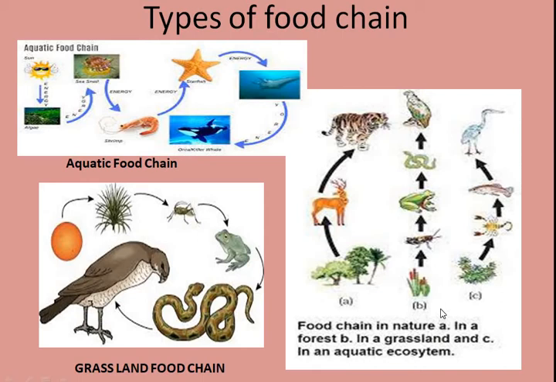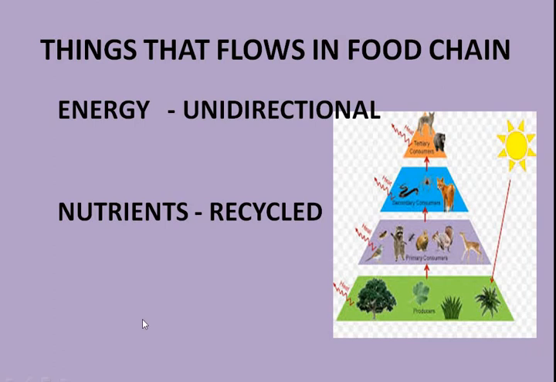There are decomposers in the different ecosystems. We find the decomposers, but they are not included in the food chain. Why? Because they operate at all the levels of the food chain. So, they are not included in the food chain. So this is an example again of a grassland food chain, and you can see an example of an aquatic food chain.